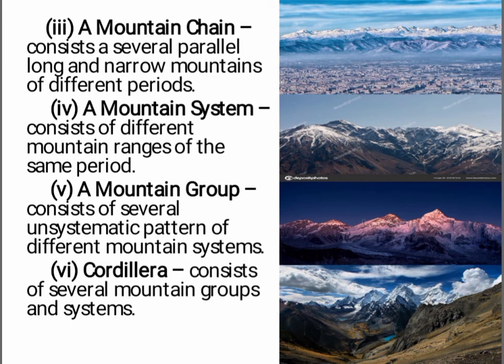The next is a mountain chain. A mountain chain consists of several parallel long and narrow mountains of different periods. The next is a mountain system, which consists of different mountain ranges of the same period. A mountain group consists of several unsystematic patterns of different mountain systems. And the last is cordillera, which consists of several mountain groups and systems.